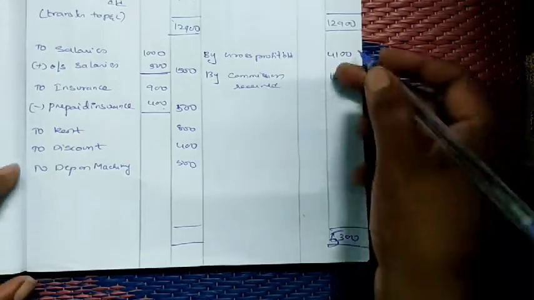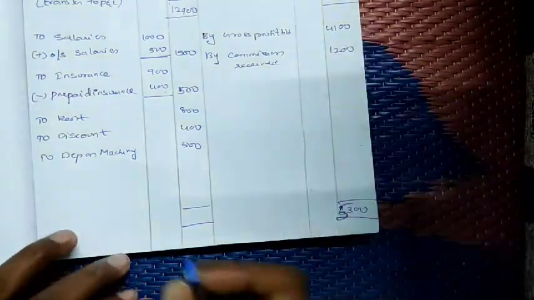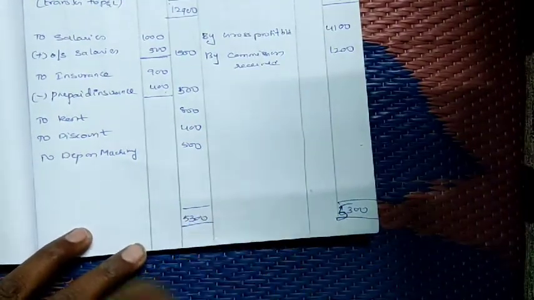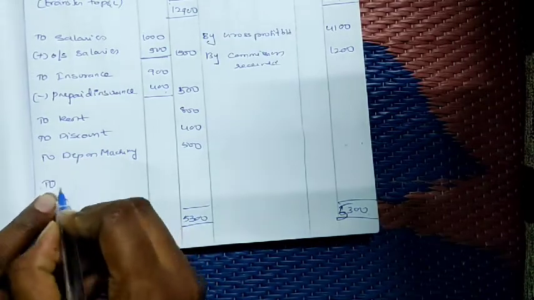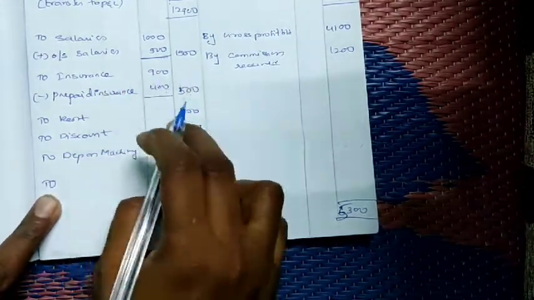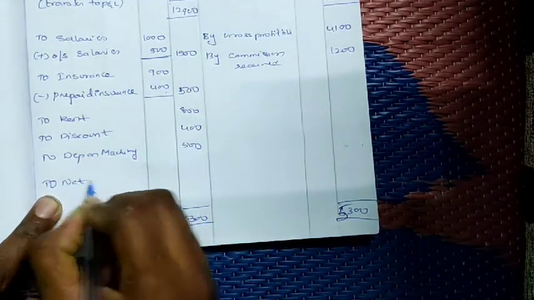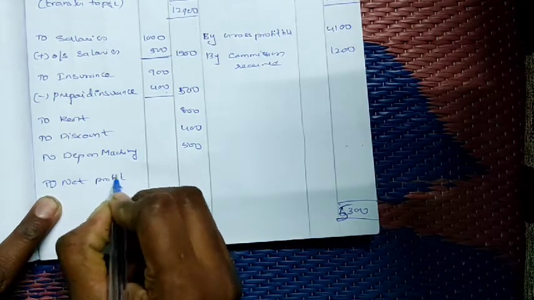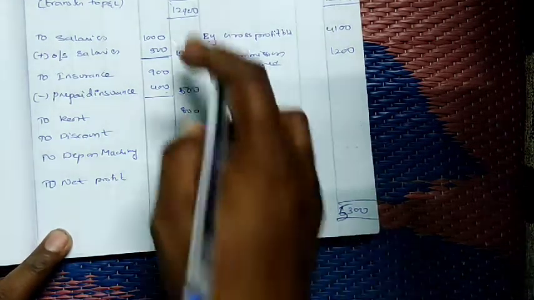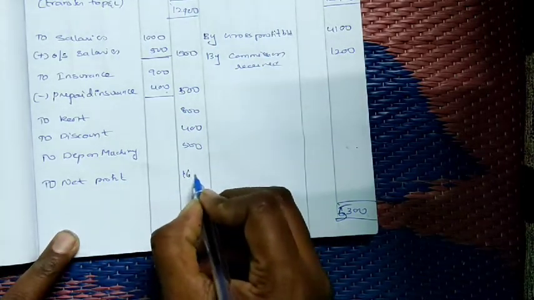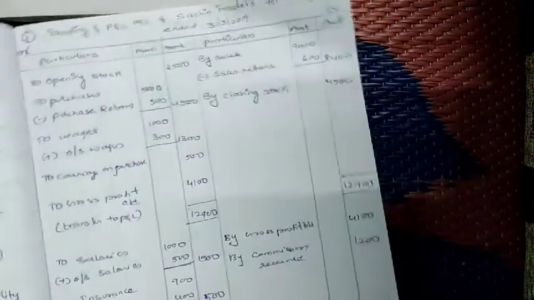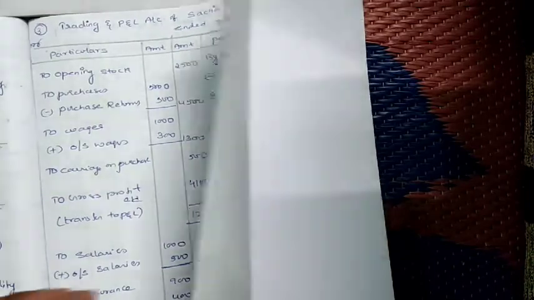Total we got 5300. Credit side is more. The debit side total is 3700. The balance figure we got, that is to net profit: 5300 minus 3700. How much net profit did we get? 1600. Next what do we have to do?